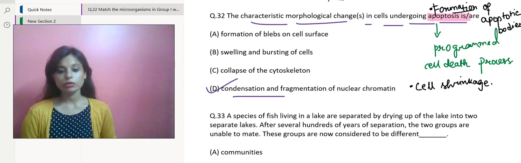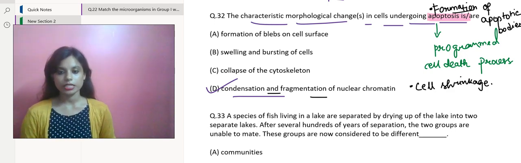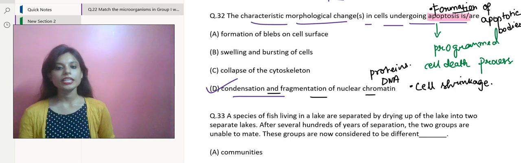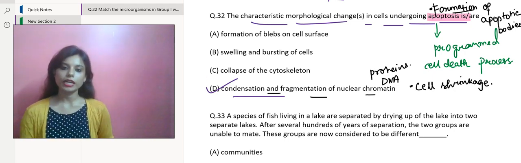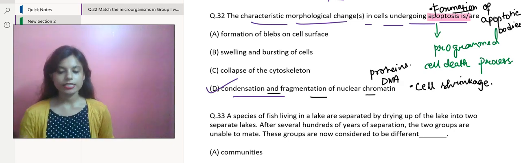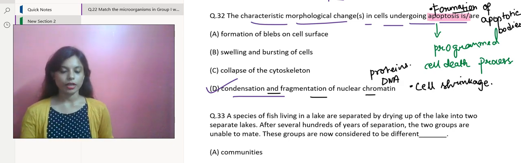Next, we are going to talk about our correct option, that is condensation and fragmentation of nuclear chromatin. The chromatin, which contains the DNA and all the histone proteins, undergoes condensation into discrete masses, which eventually fragment into smaller, denser clusters. All right, now let's talk about what else takes place during this apoptosis process.